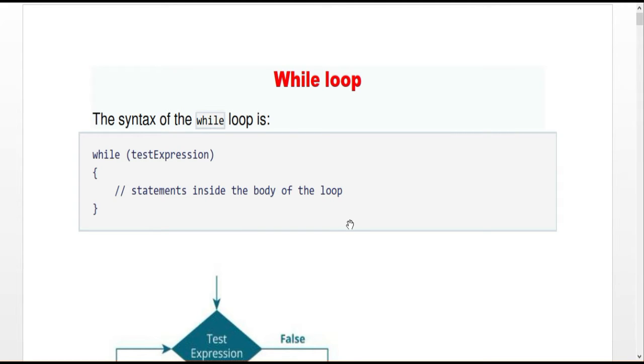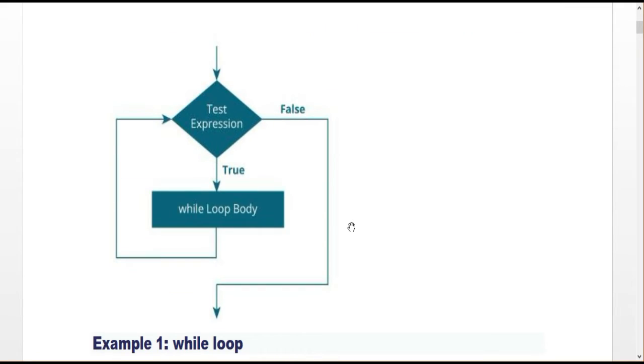And this is a pictorial representation of the while loop. Here the first step is the test condition, the initial step. The condition is checked. If the condition is true, the body of the loop will execute. Again, after the increment, the same loop executes and the same condition is checked again. This happens several times. This is called iteration. The same statement will execute multiple times based on the condition. If the condition is false, it automatically exits from the loop. So this is the pictorial representation of the while loop statement.